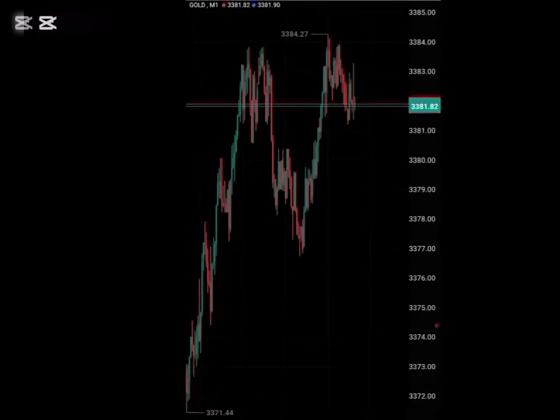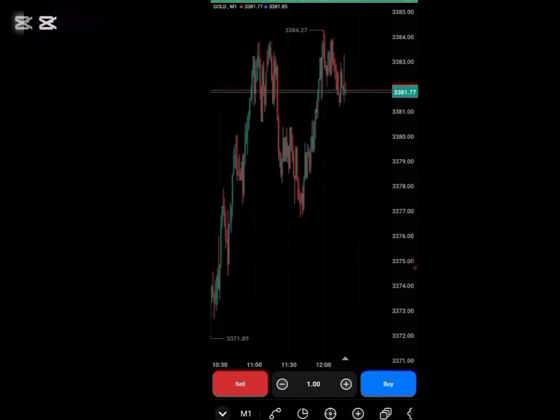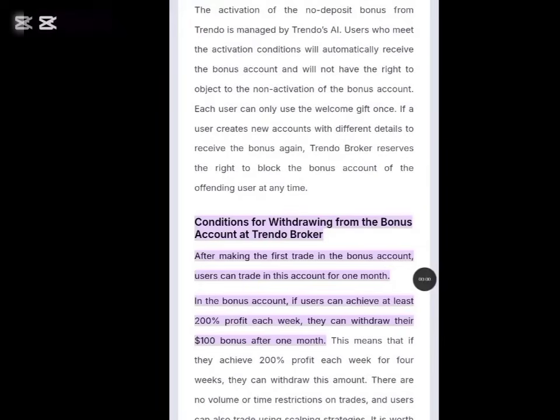For you to trade, you click on chart. As you can see, this is where you are going to be trading. You can go ahead and pick any pairs that you want to trade with on this platform. As you can see, not MetaTrader 5, not MetaTrader 4. You'll be trading live on this app. This is all you need to know concerning this particular account. Onto the terms and conditions.